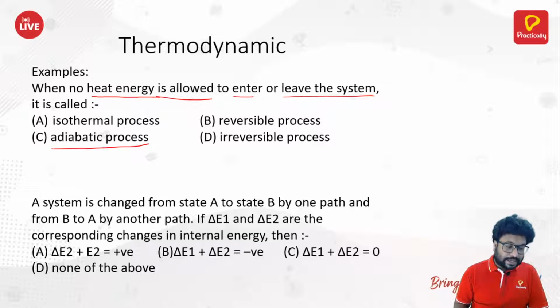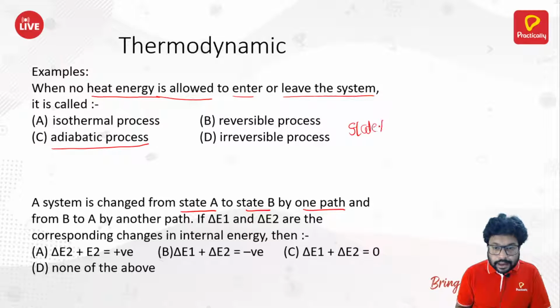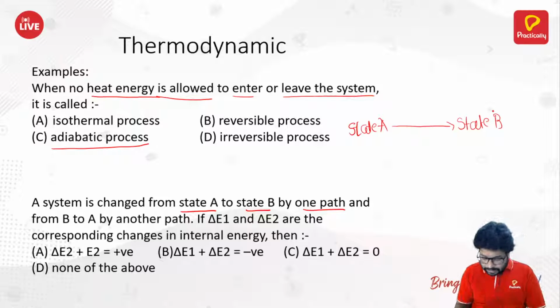Okay. Next, a system is changed from state A to state B by one path. That means here you have a state A. You are going from state A to state B by, suppose, path number 1.